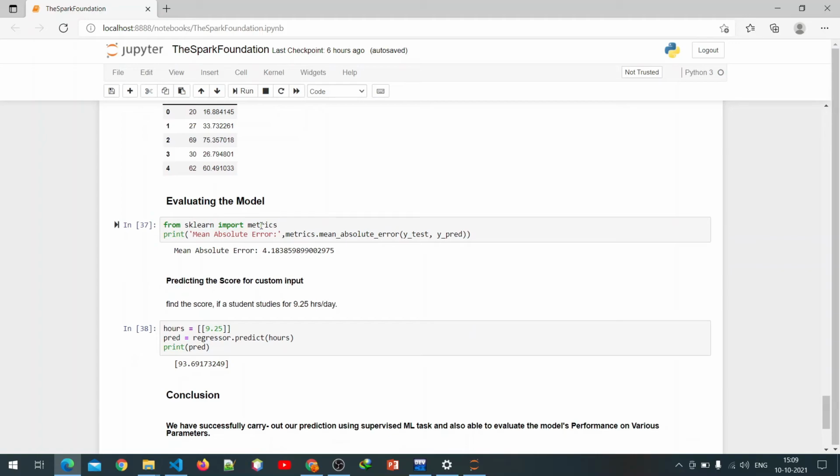So our next step is evaluating the model.